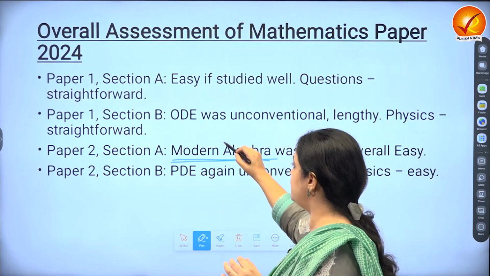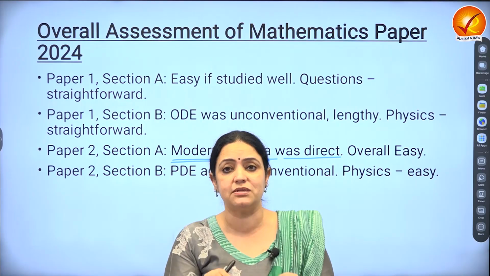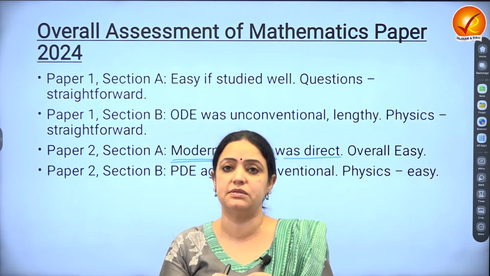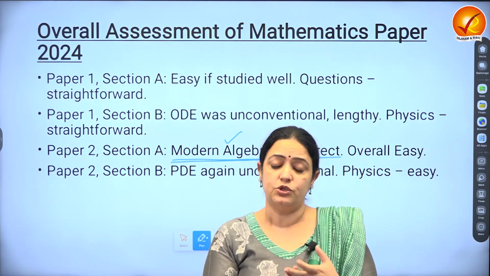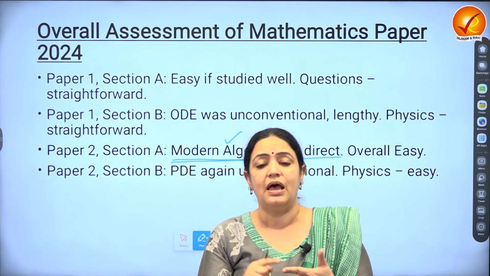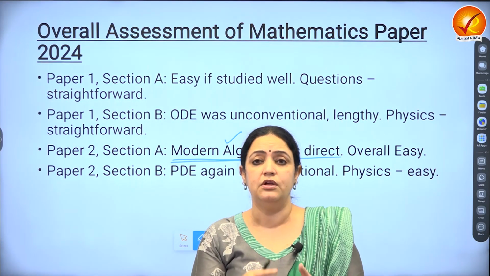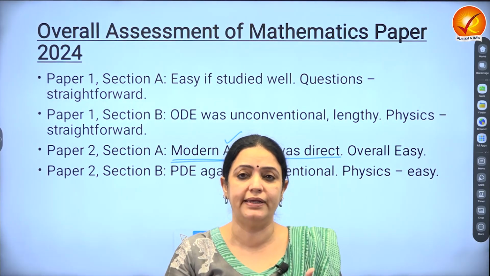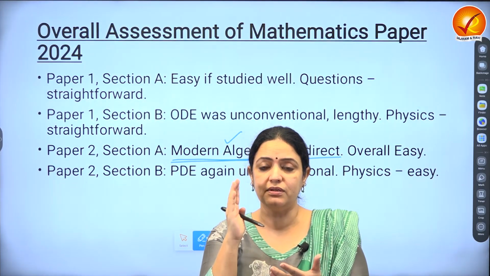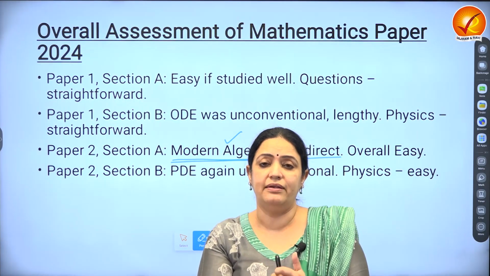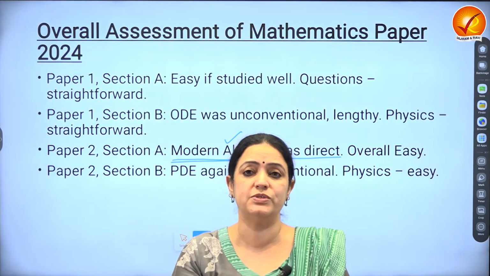But if you ask me honestly, the modern algebra paper was so direct that even if you had just done the bare minimum basics, especially of group theory, out of I think 4 questions that have been asked, 3 are from group theory. So no advanced ring theory has been asked. And that's actually been the trend for the last 3, 4, 5 years. They haven't asked any complicated question from either Euclidean domain or PID or Eisenstein's criteria. They have always asked questions only in ring theory till ideals. And in group theory, they are asking questions up to only Lagrange's or homomorphism.